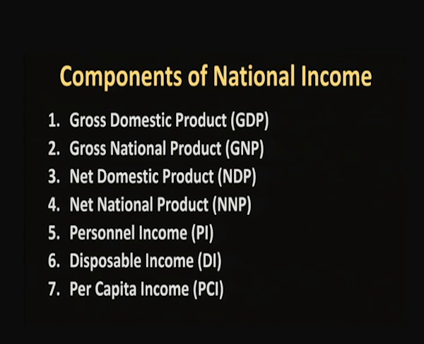So here, what is GDP? Okay, what is the gross domestic product? Since all these are related to components of the national income, all are related to one particular period of time. What is that one particular period of time? One year, that is the financial year. Year does not mean January to December.